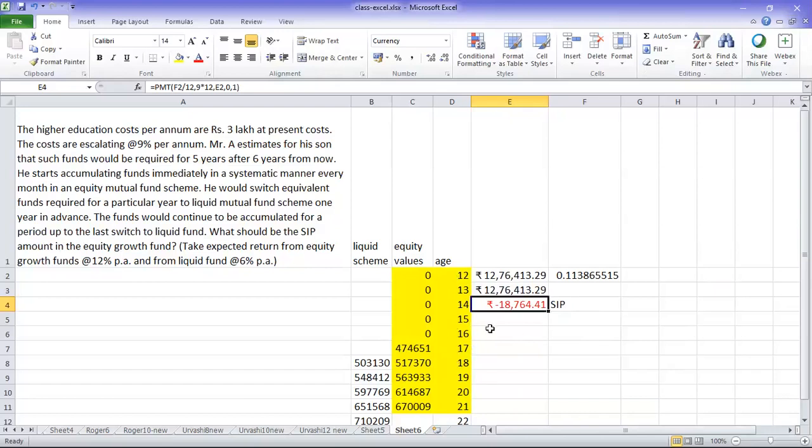Bring down the value to current value, present value of one single investment. Then spread it across for the required period. Okay. Hope you are clear with this. This is very important because I have seen many questions are being asked, it seems. So many people come and tell me, we didn't know how to do it. It's so simple to understand. Once you understand, it doesn't take much time.